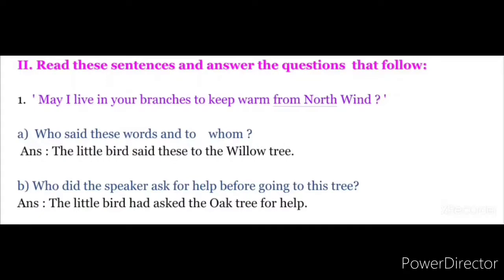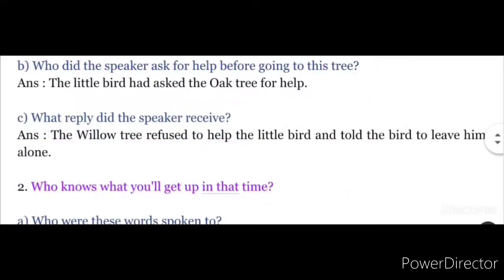Look at the option B question. Who did the speaker ask for help before going to this tree? Answer, the little bird had asked the oak tree for help. So oak tree, OAK, oak, TREE, tree. Let's see the option C question. What reply did the speaker receive? Answer here, the willow tree refused to help the little bird and told the bird to leave him alone.